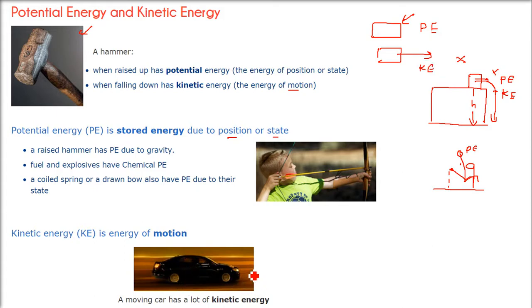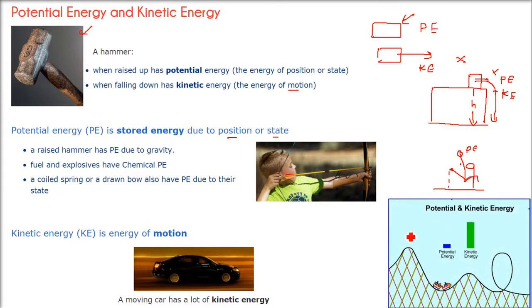Since this car is moving, it has kinetic energy. Now this is a special type of energy which is called the elastic potential energy. We'll discuss this just now. Now see here, at this point and this point, just watch very carefully. At this point and this point, the potential energy marker or bar will increase. And at this point and this point, the kinetic energy will increase. Because here it is momentarily static, at some position. That is why it has potential energy. But when it gains momentum or gains velocity, it comes down with speed. Now it gains the kinetic energy.